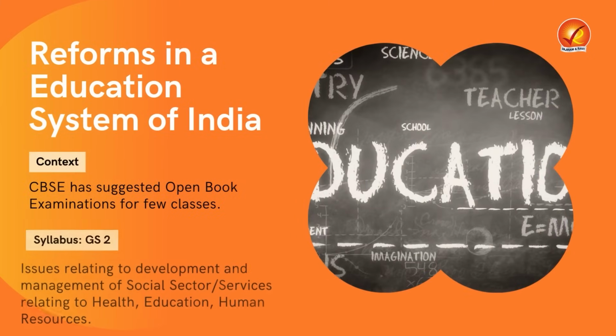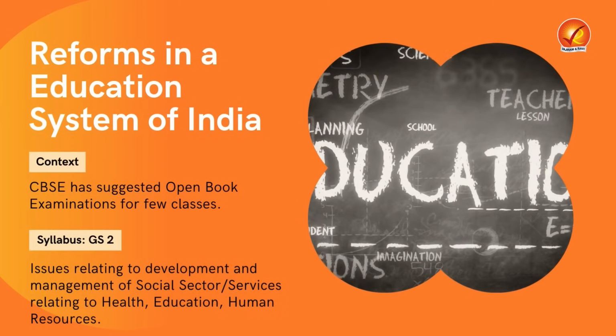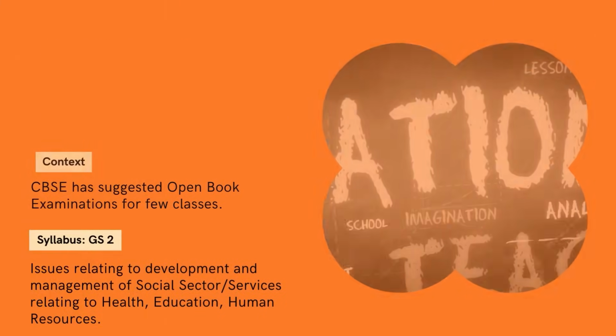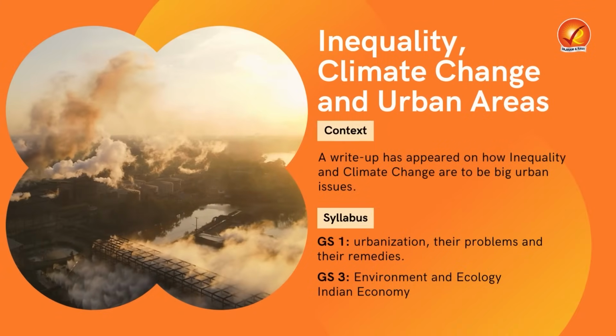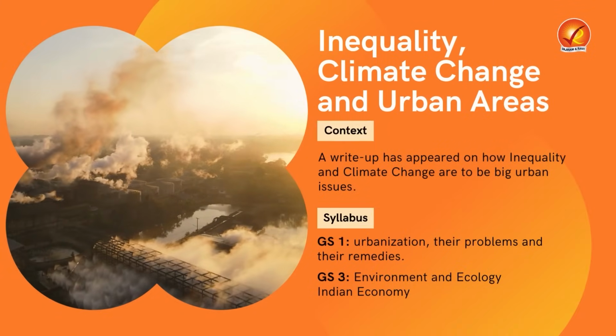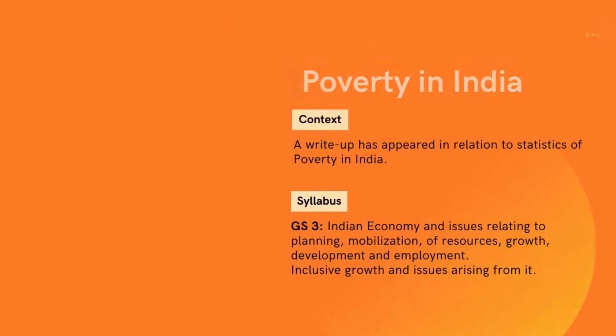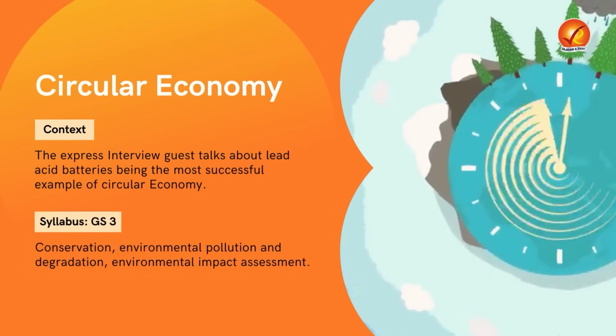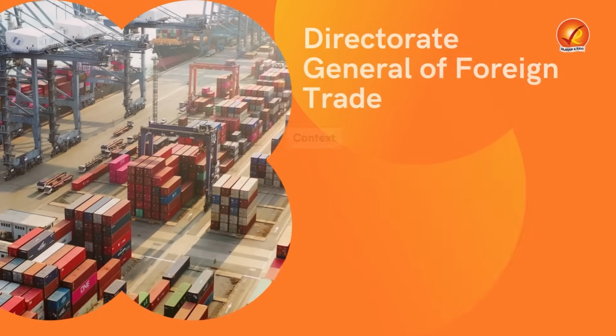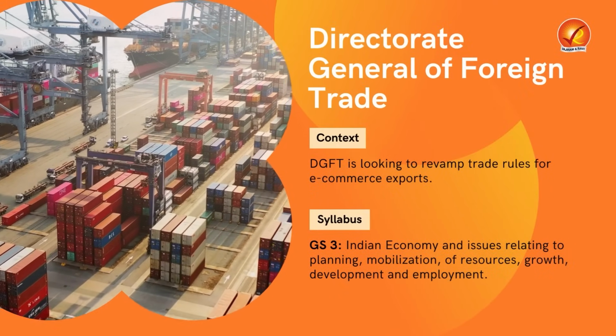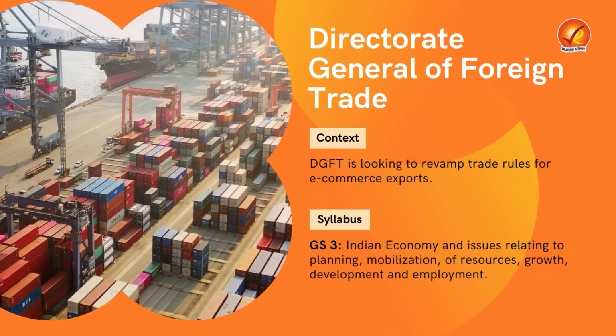Now, the first topic for today is in relation to reforms in education system of India. The second topic is in relation to inequality, climate change and urbanization. The third topic is in relation to poverty in India. And fourth topic is in relation to the circular economy. And last but not the least is in relation to Directorate General of Foreign Trade, that is DGFT.